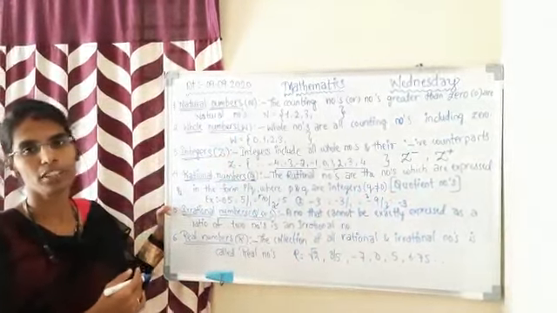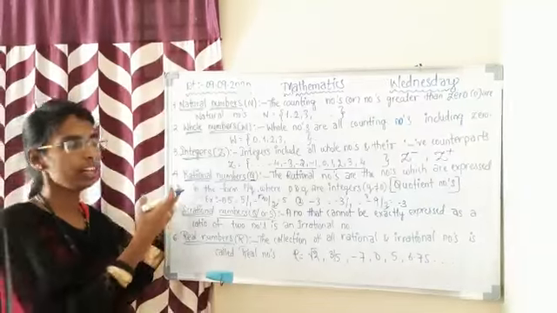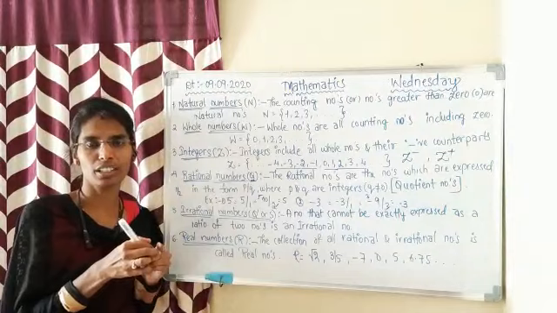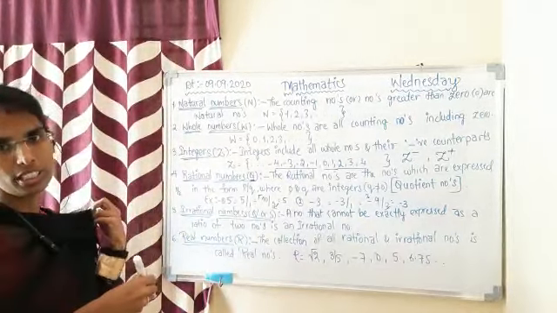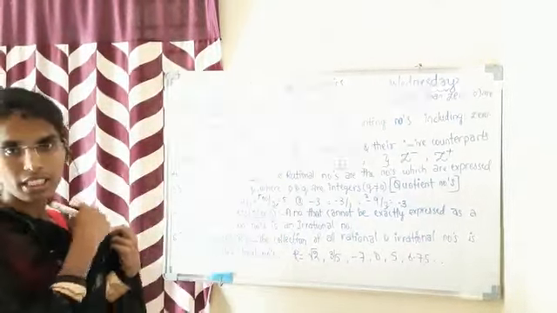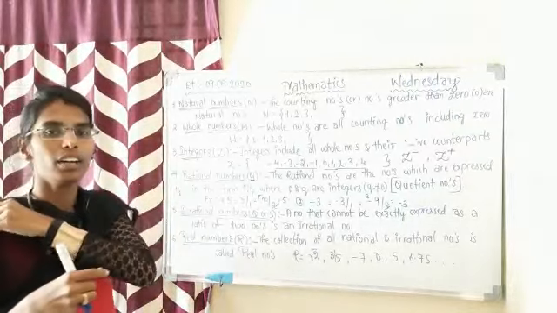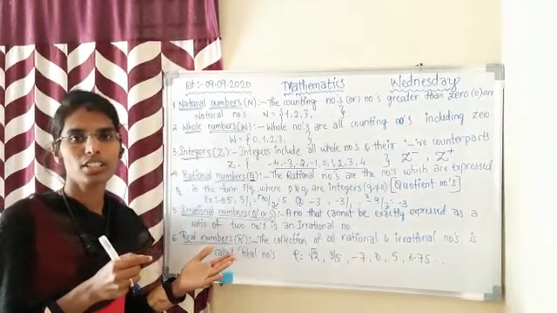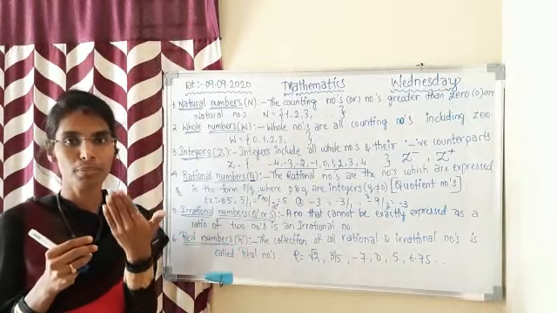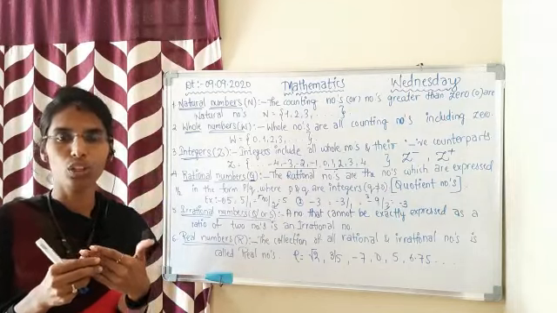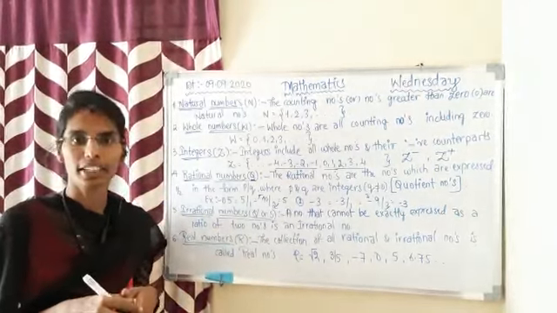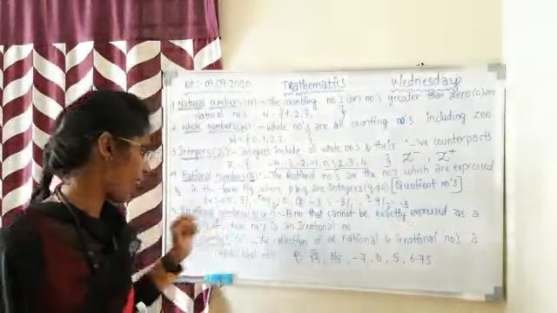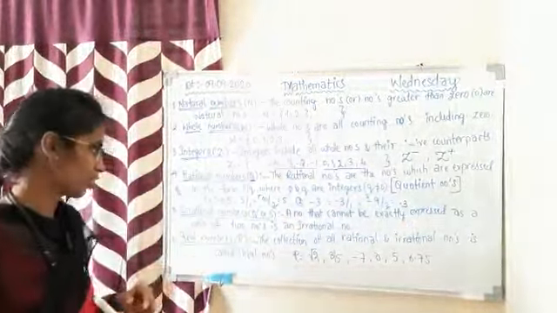Next we will come to irrational numbers. We can easily see that the names rational numbers and irrational numbers look a little similar and opposite again. Rational's opposite is irrational. What is a rational number? A number which is written in the form of p by q. What is an irrational number? A number which cannot be expressed in the form of p by q is called an irrational number. A number that cannot be exactly expressed as a ratio of two integers is an irrational number.